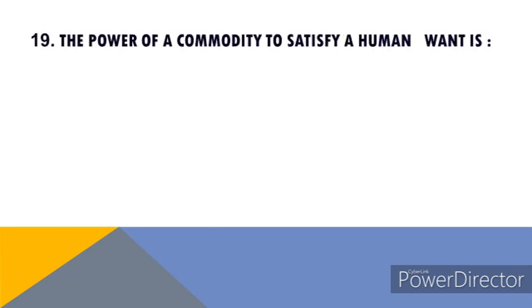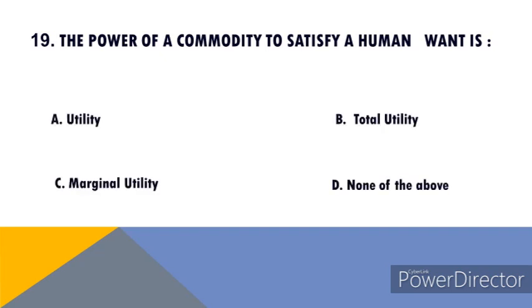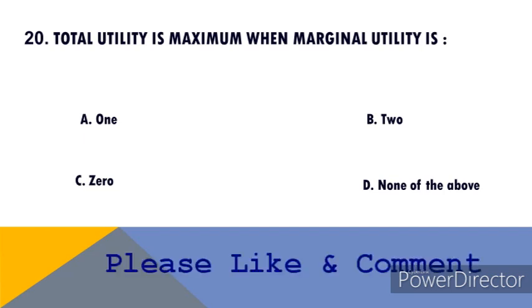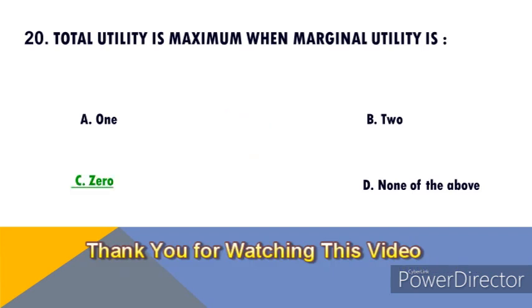19th. The power of a commodity to satisfy a human want is. Options are A. Utility, B. Total utility, C. Marginal utility, and D. None of the above. Right answer of this question is utility. Last question of this video is, total utility is maximum when marginal utility is. Options are A. 1, B. 2, C. 0, and D. None of the above. Right answer of this question is 0.